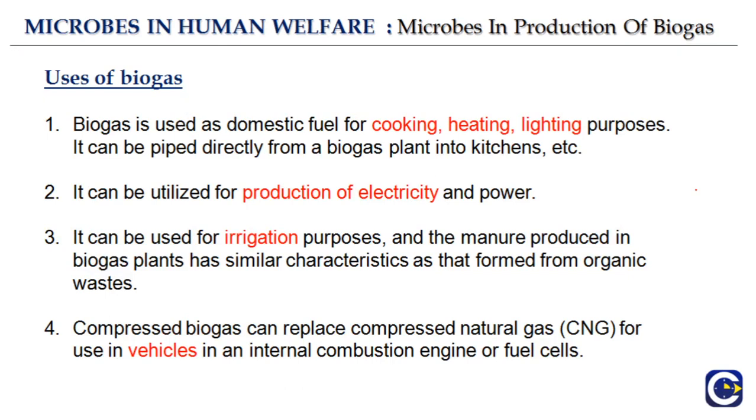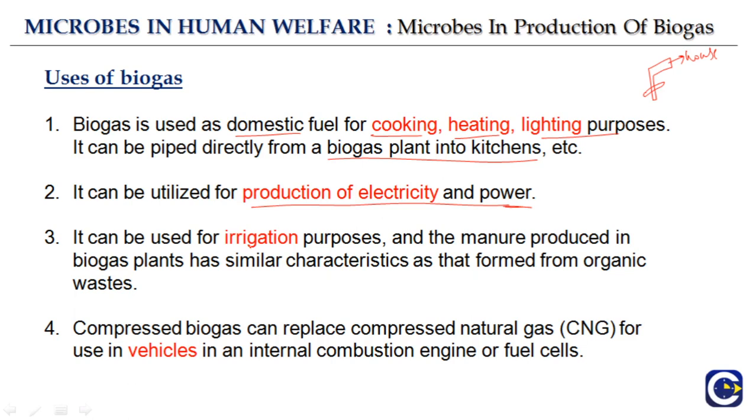And then we talk about the uses of biogas. Biogas is used as a domestic fuel for cooking, heating, lighting purposes. It can be piped directly from a biogas plant into the kitchen, etc. When we saw the figure of the biogas plant, we saw that there was this outlet pipe, which can be directly linked in the house, and it can be used for cooking, heating and lighting purposes. It can be used for the production of electricity and power. You see how important is the production of biogas, and how is biogas produced? By microbes. So these microbes are very interesting when they act in human welfare.